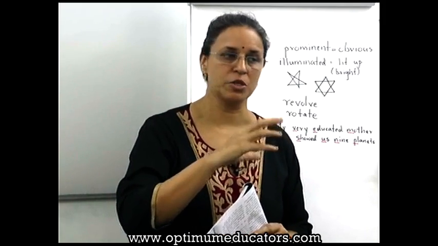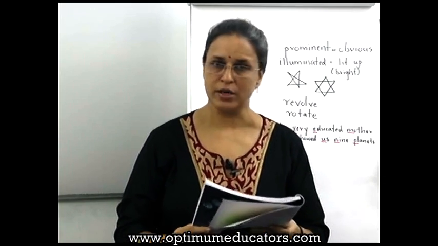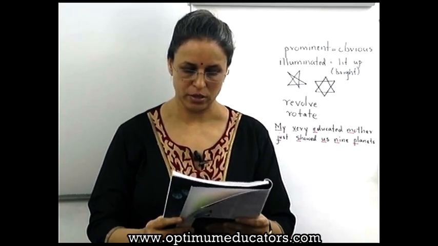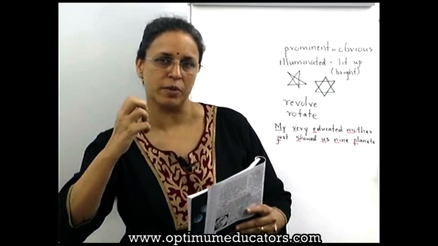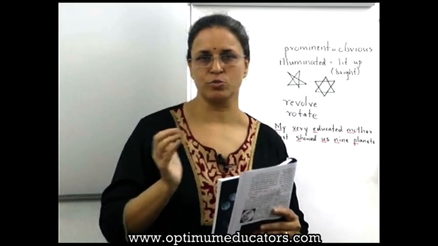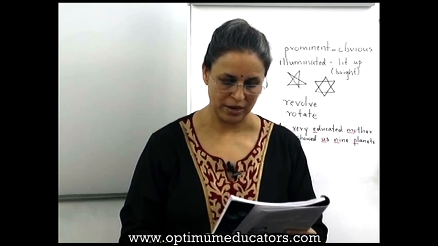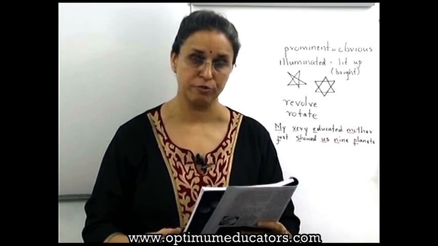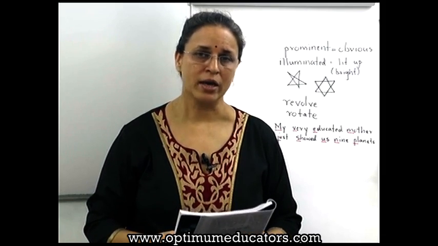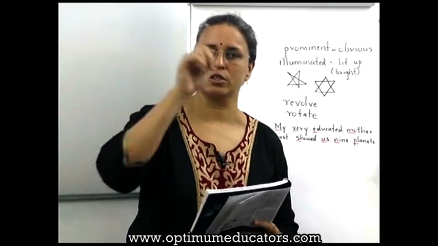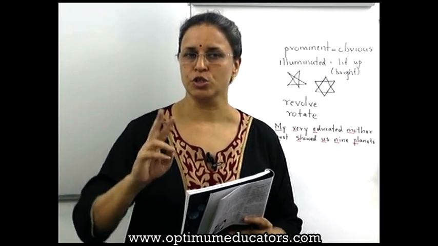towards the planets. That means all the planets are attracted towards the sun. Whereas the tendency of the planets is to move away from the sun. So sun tries to pull them and the planets try to move away. As a result of these two forces, a planet keeps revolving around the sun at a fixed distance and a fixed orbit. So if they ask you, why does every planet move at a fixed orbit? Because of the two forces.